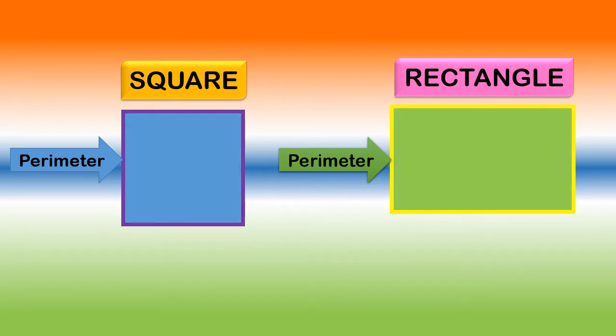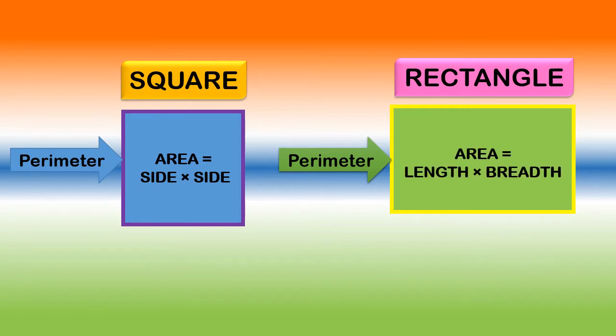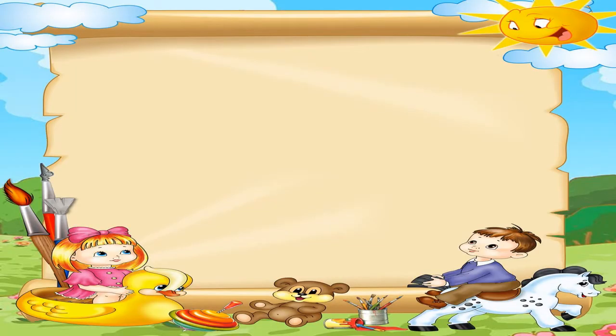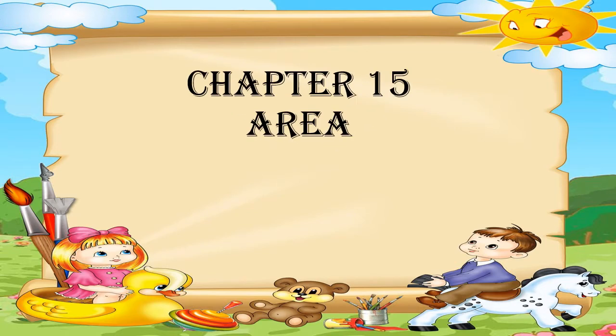And what is the formula for area of a square? The formula is side multiply by side, or you can say side square. And what is the formula for area of a rectangle? Yes, it is length multiply by breadth. Children, today we will be learning area. That is chapter number 15, area. And in that we will be learning about area of a circle.